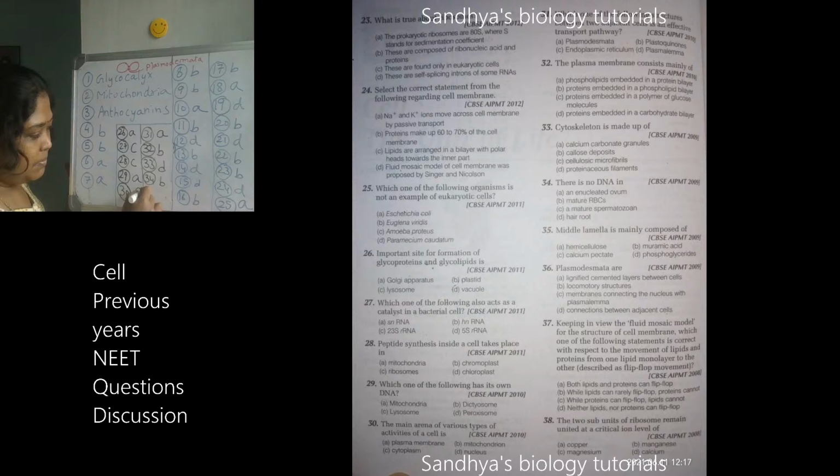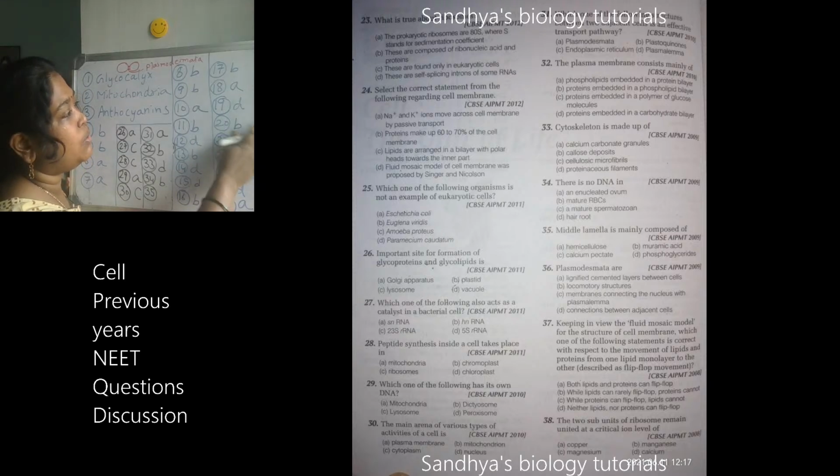Next one. Middle lamella is mainly composed of. So what is middle lamella? Do you know this or shall I explain this? Okay, I will tell you what is middle lamella, then you can tell me. Middle lamella is nothing but the material you can see on this slide.